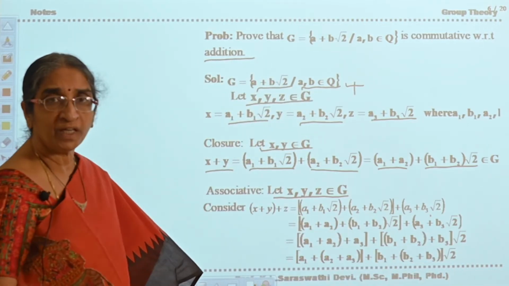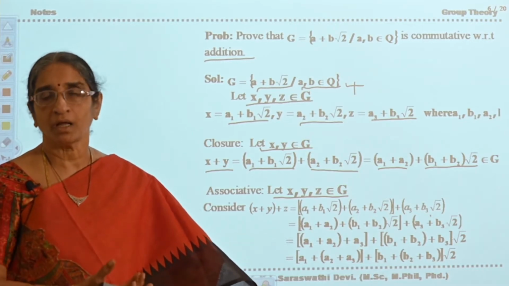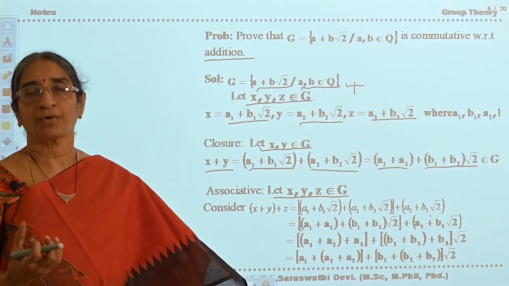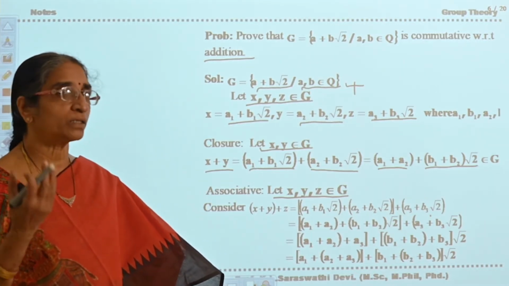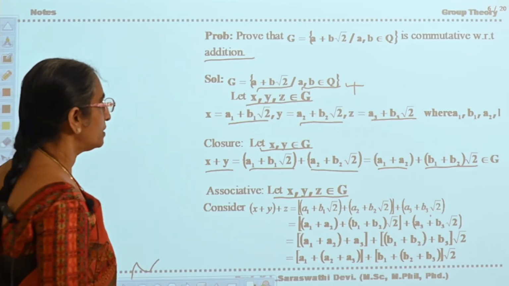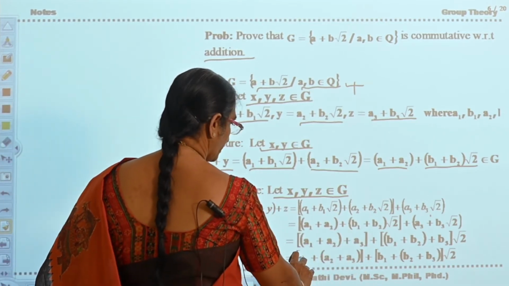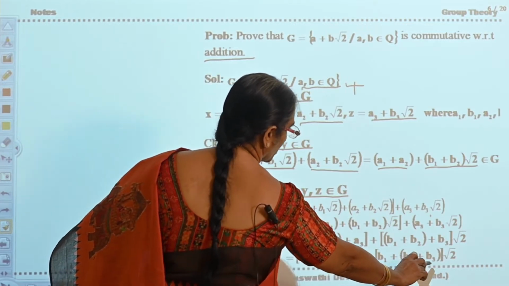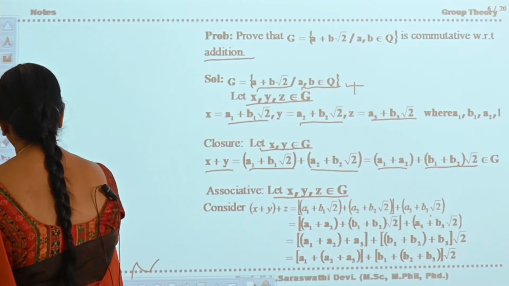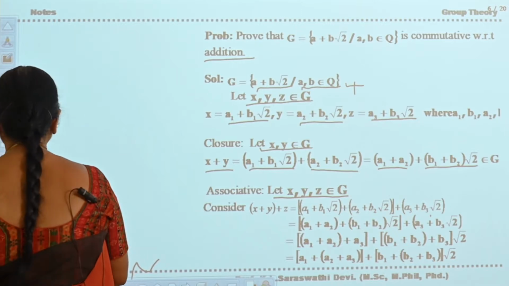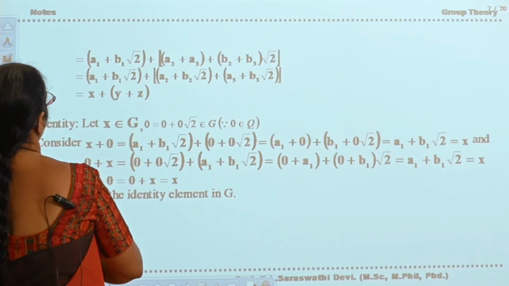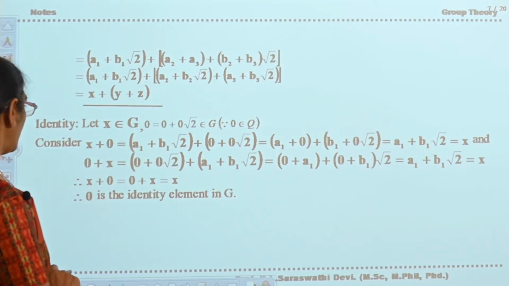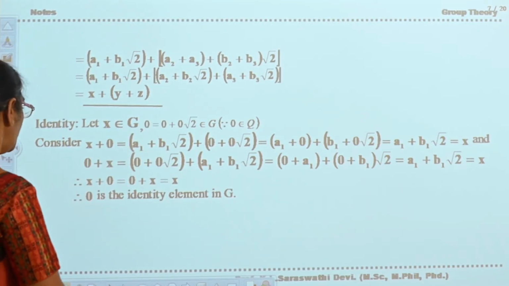Now what are a1, a2, a3? They are rational numbers. The set of rational numbers forms a group. Therefore, associativity is satisfied among the elements of the rational numbers. Since a1, a2, a3 are rational numbers, a1 plus a2 plus a3 you can write, and b1 plus b2 plus b3 into root 2. Okay. Now that is equal to x plus y plus z. Okay. Therefore, this is satisfied.